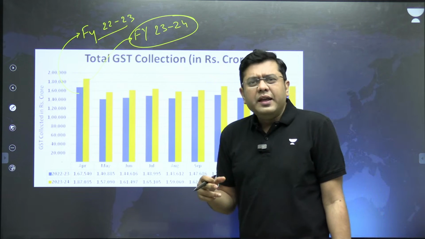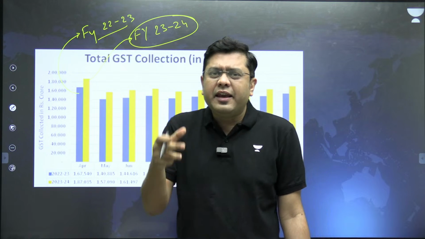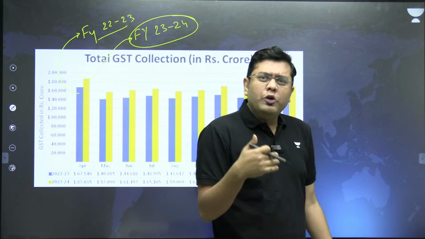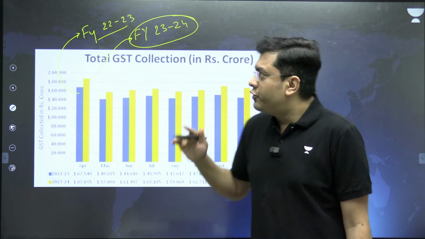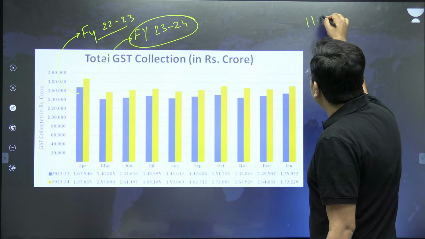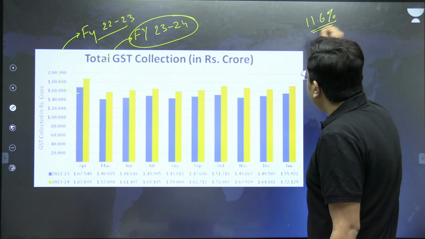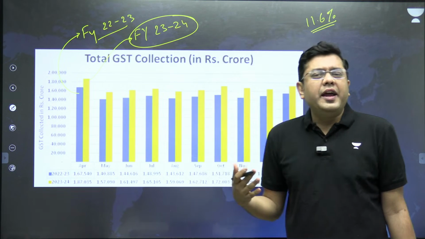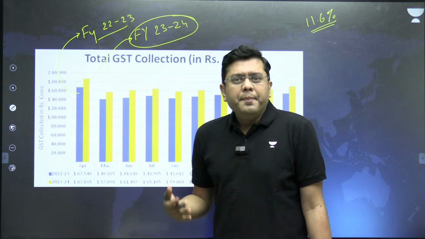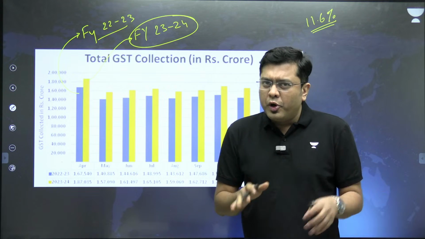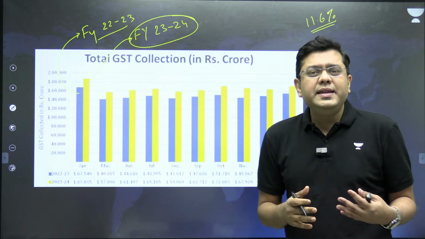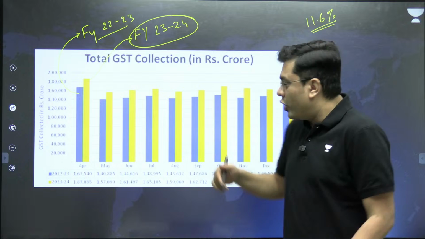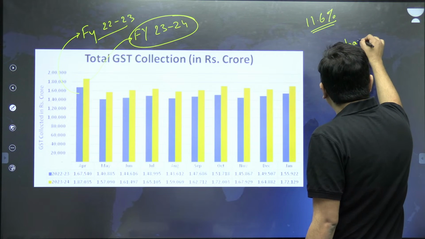The rate at which the GST revenue is rising is close to around 11.6%. So that is the rate at which this GST collection is rising year after year. Now in 2022-23, this rate of rise was close to around 20%, but that has moderated to 11.6%, and that is largely accrued to the phenomenon of the base effect. What is that phenomenon of base effect? Very briefly.